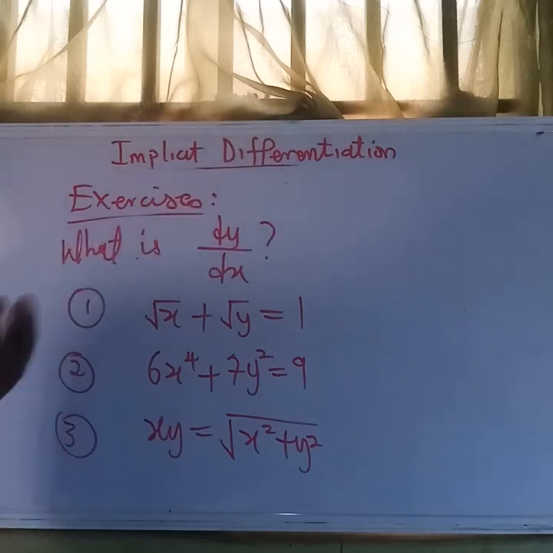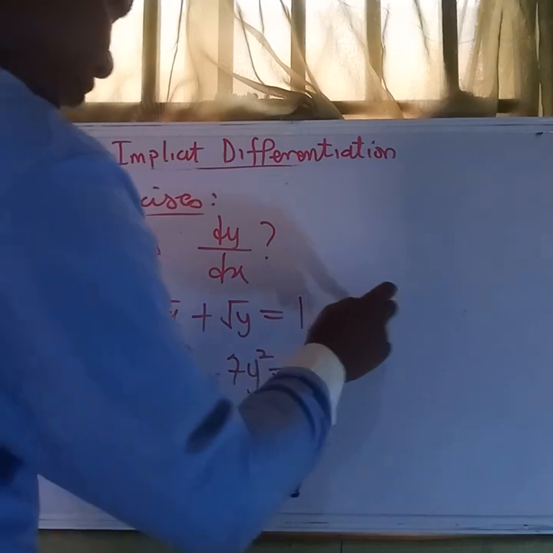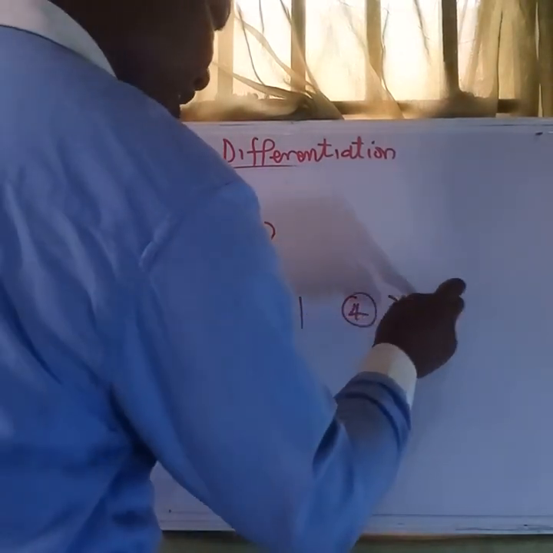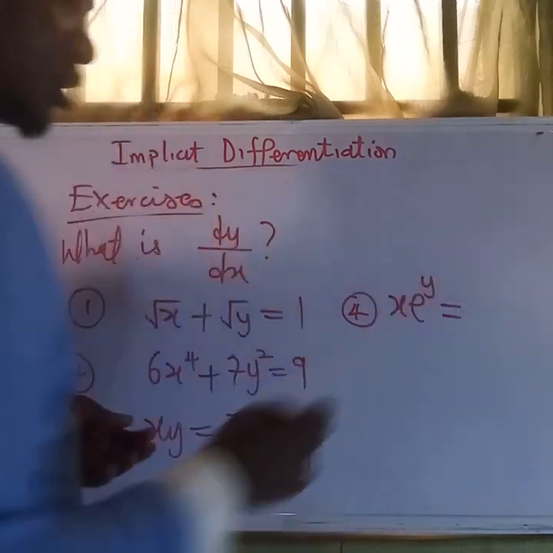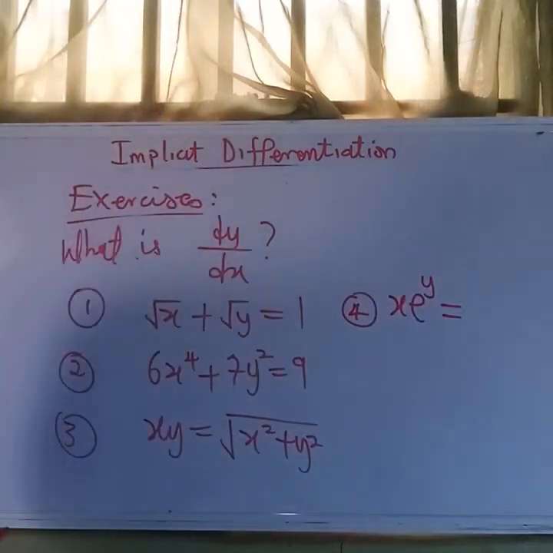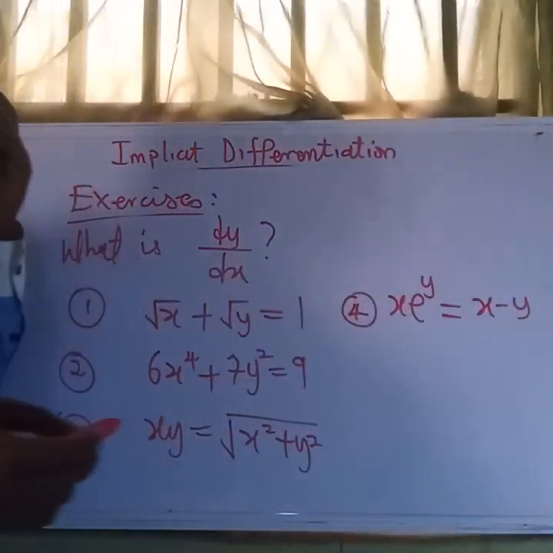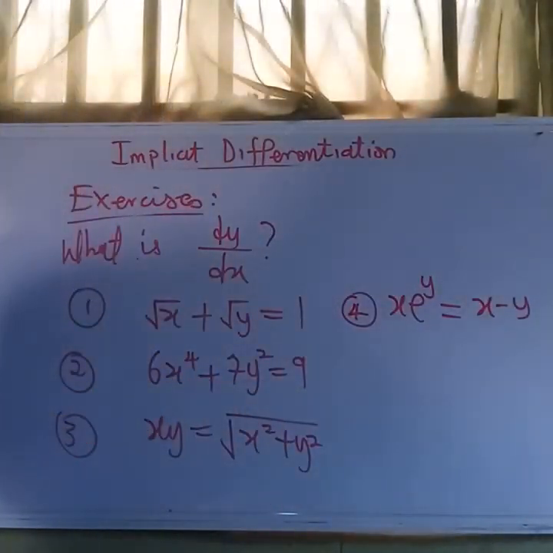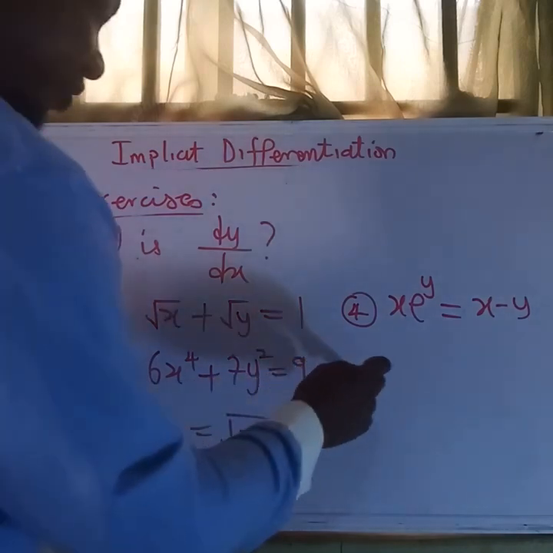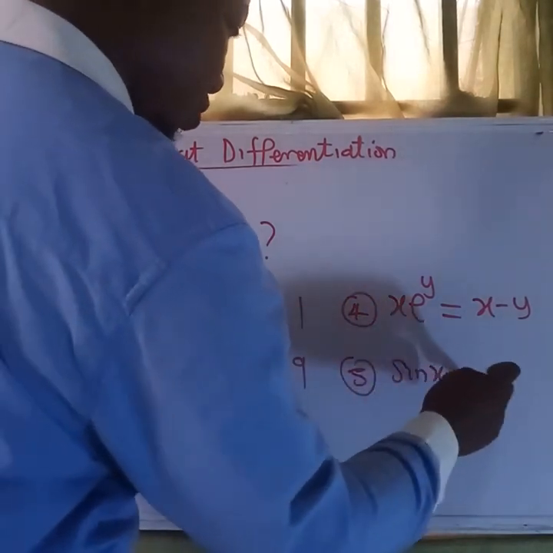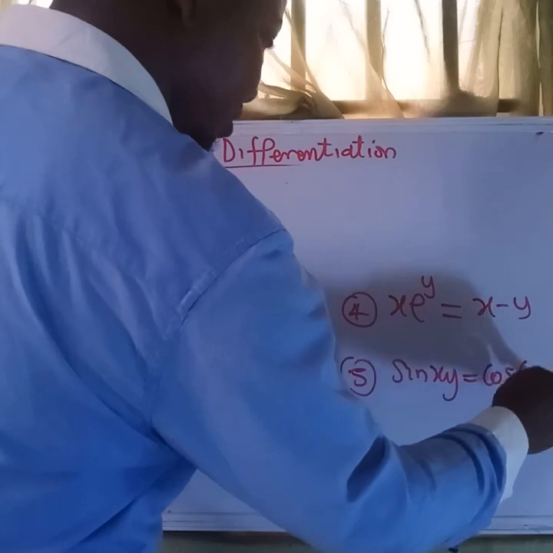We can add more and more, but for example, let's have 4. Just be very careful when you are doing this, because we have to understand the concept very well, for the approach. Let's make it 5: sine(xy) equals cos(x + y).